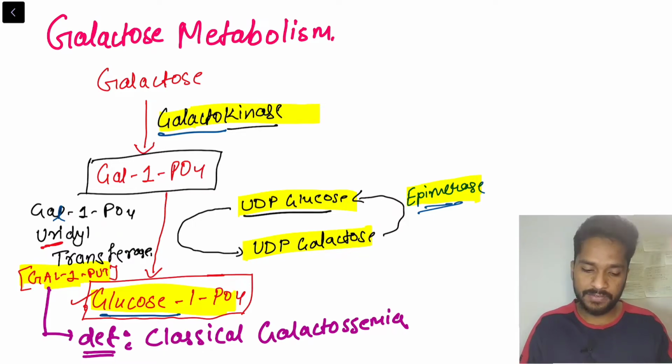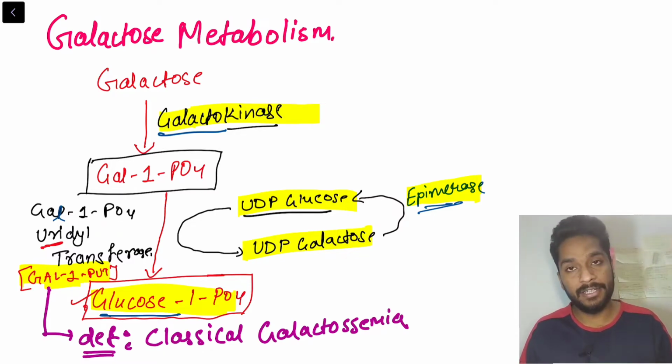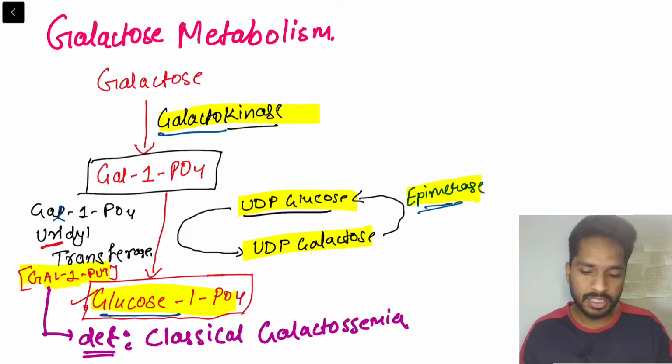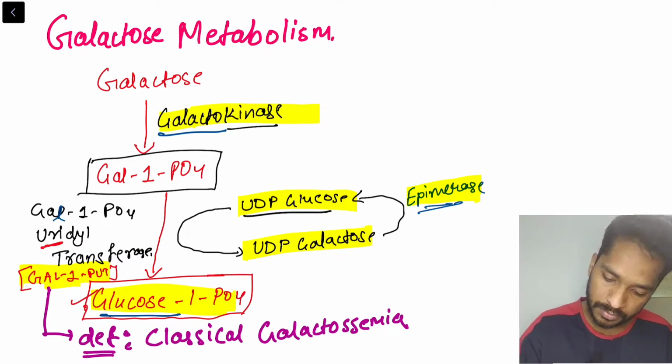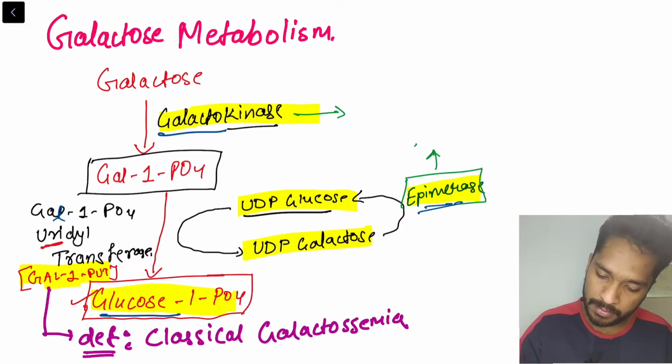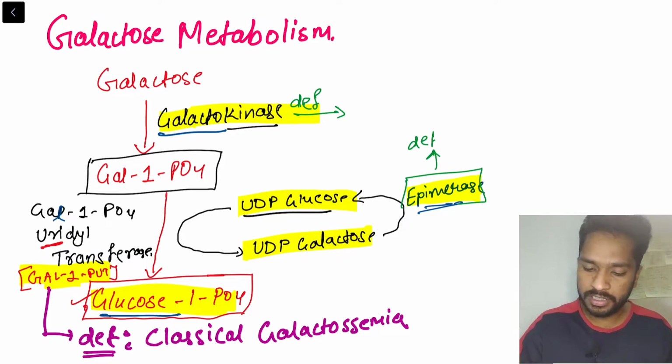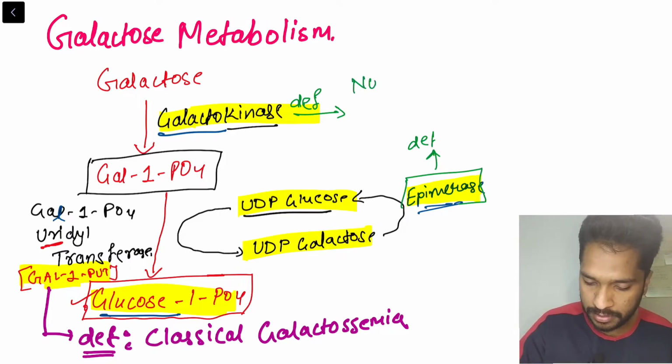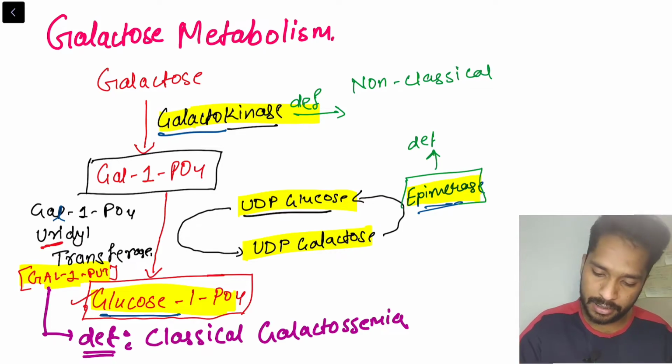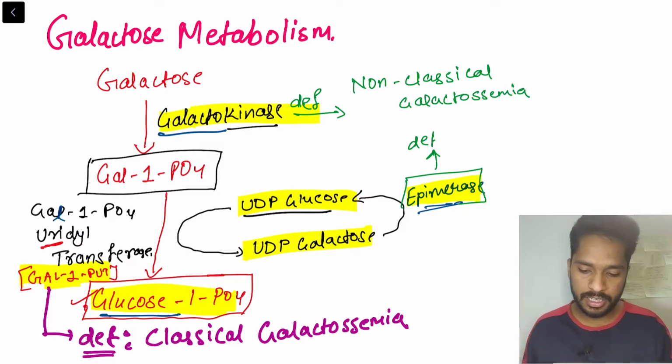Whereas if there is a deficiency of galactokinase or epimerase enzyme, that leads to non-classical galactosemia. Till here we are clear.